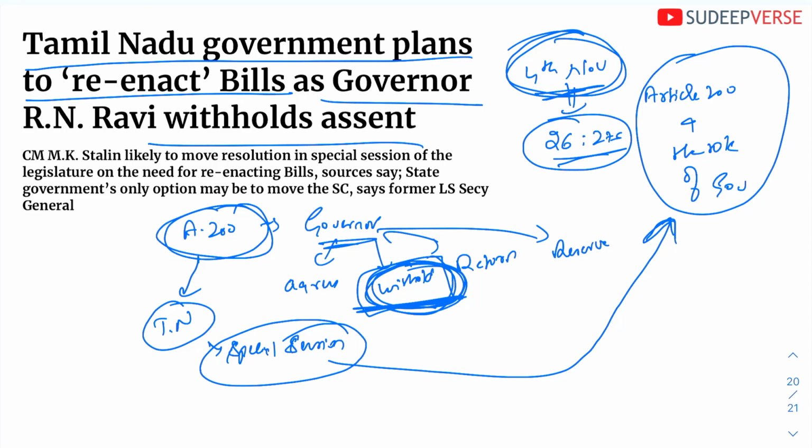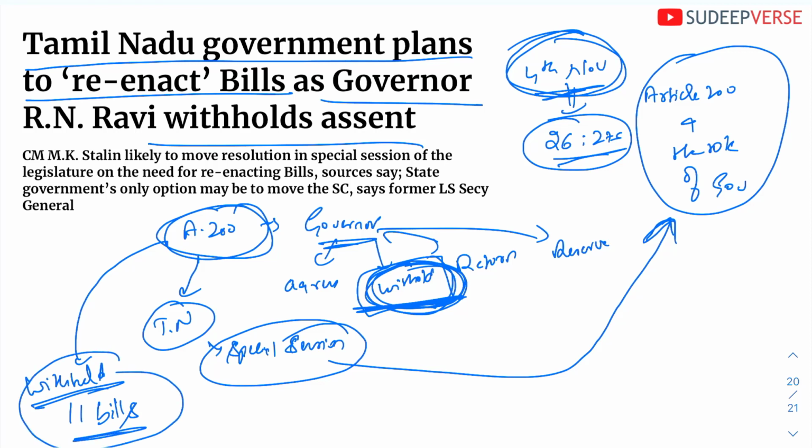Just to give you an insight, this Tamil Nadu governor has withheld 11 bills that have been passed by the state assembly. This is creating a conundrum of governance, especially in Tamil Nadu. So this is what the entire issue is. Now just one more addition that I want to make: please go back to that video and look at it completely.